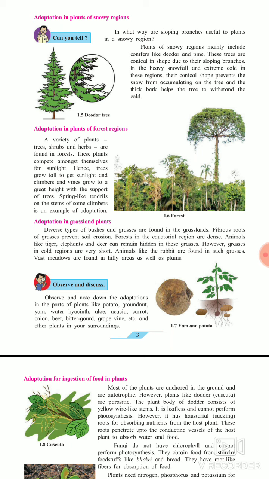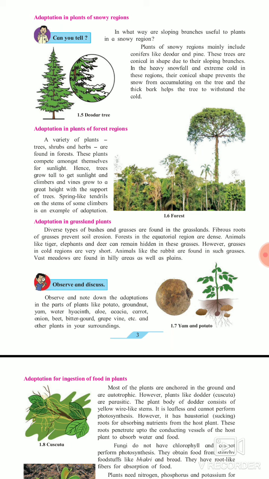Okay. So examples of plants in a snowy region are what? Mainly deodar and pine trees. These trees are conical in shape due to their sloping branches. We call it what? Christmas tree. In foreign countries also this type of plant is found, because in foreign countries also some seasons have snowfall.